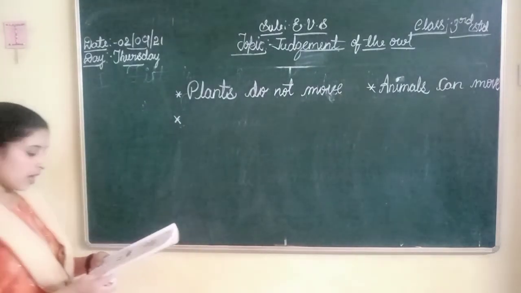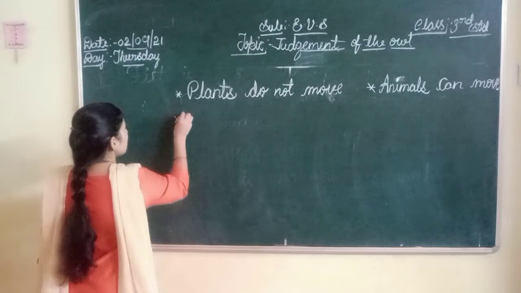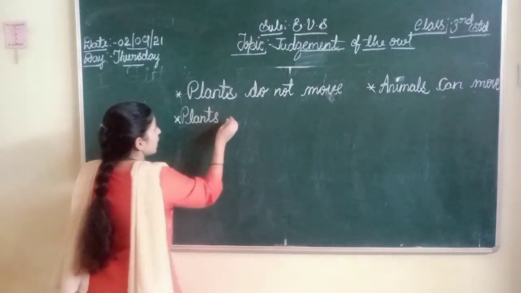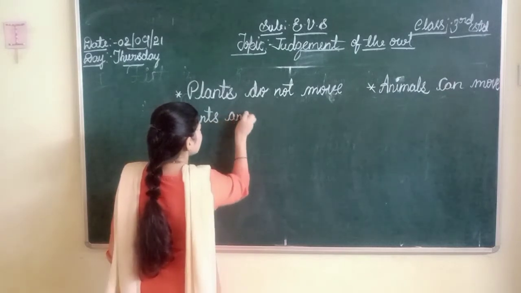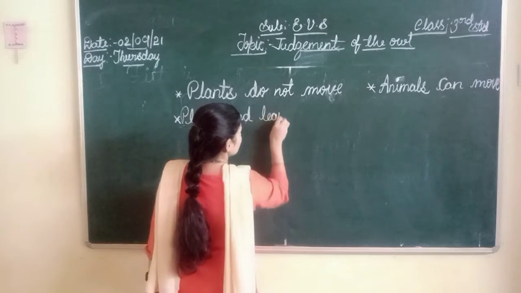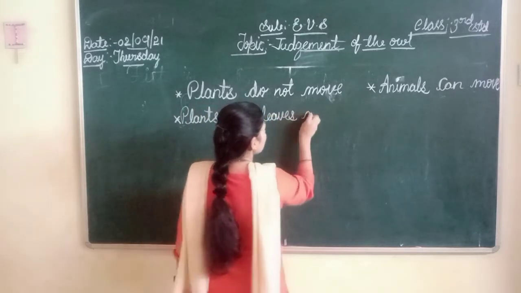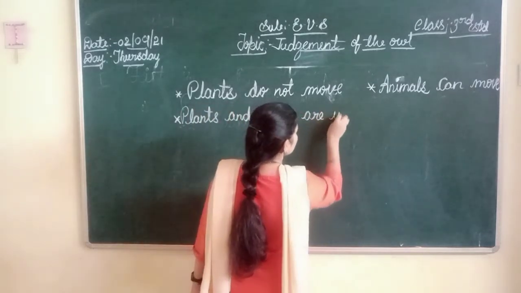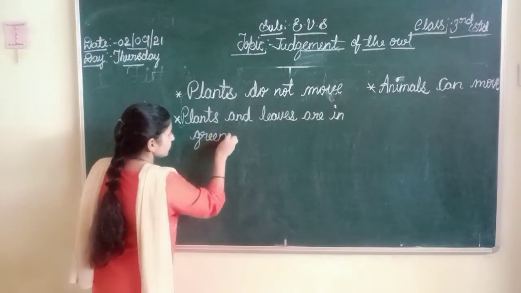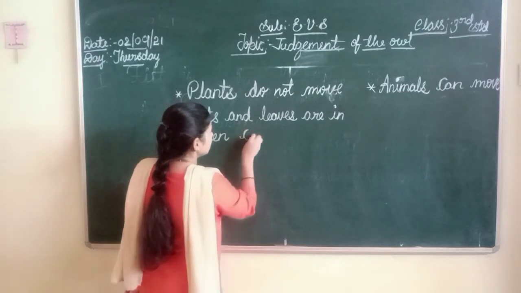Plants and leaves are in green color. Plants and leaves are in green color.